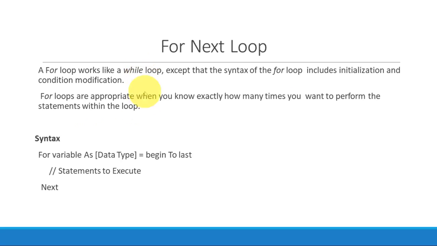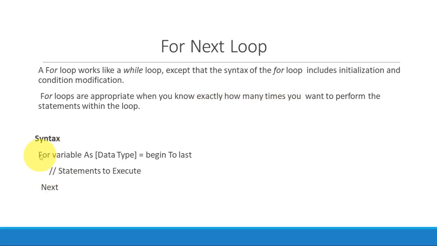So it depends, as I've told you, which type of loop to use in your program depending upon the situation. Suppose you know the particular number of times: yes, I have to repeat this loop 10 times. So you can go for a for loop. But if you do not know the number of times, you can go for while or do while. So for loops are appropriate when you know exactly how many times.